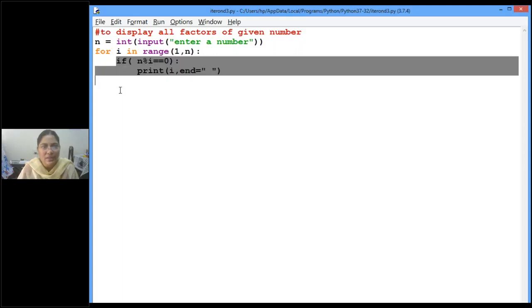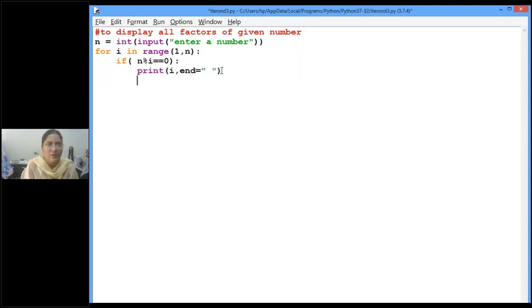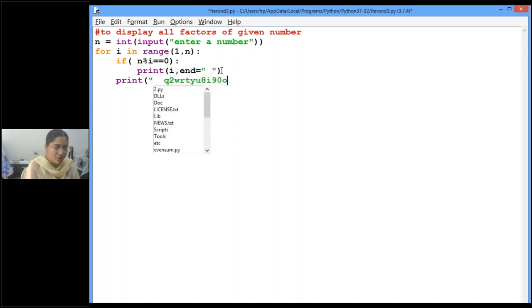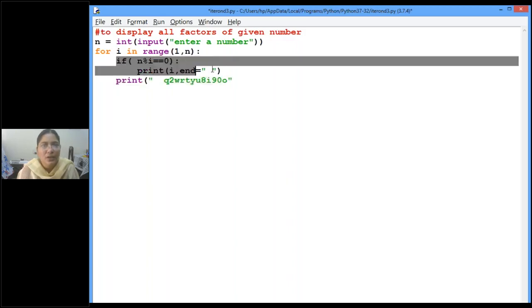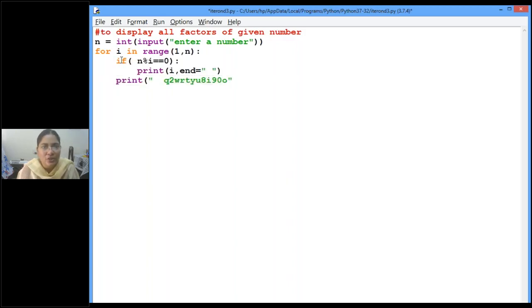If any other statements are also there, for example, some more statements can be here. Say I print something here. This also will be executed because this statement is also within the for loop. Are you following, children? Only if the condition is true is the if statement executed. Whether the condition is false or true, in both cases this statement will be executed.